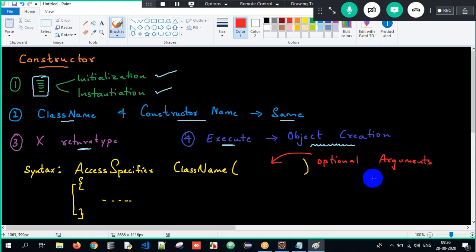This is what we are supposed to understand about constructors. There are many types of constructors. Actually, there are two types. Imagine the syntax is point number 5, and the sixth point is that there are two types of constructors. One is called the default constructor, and the other is called the custom constructor or user-defined constructor. So what is the actual meaning of it?